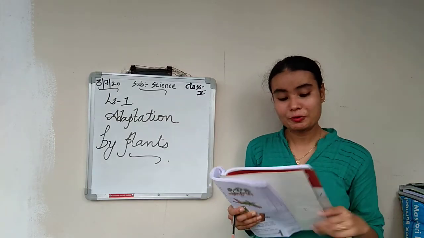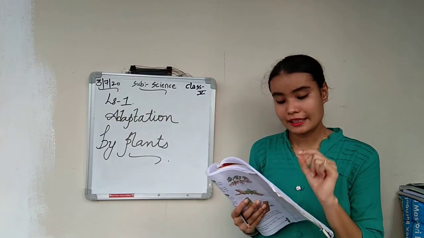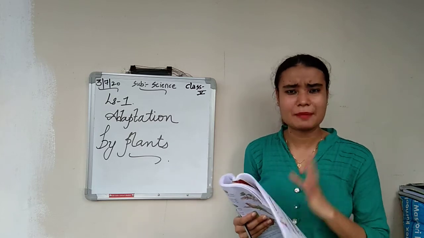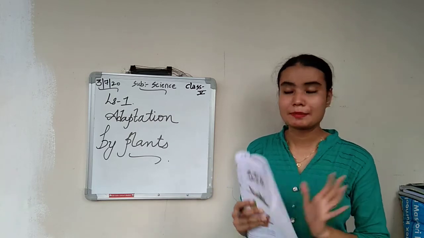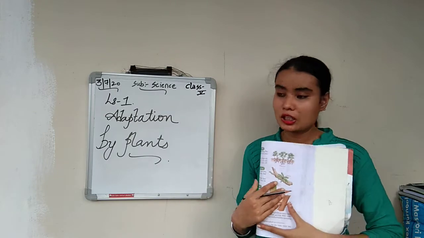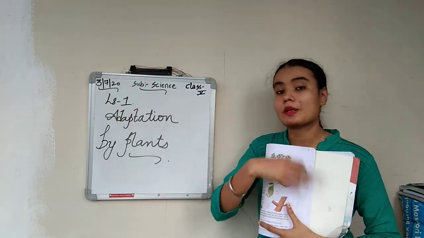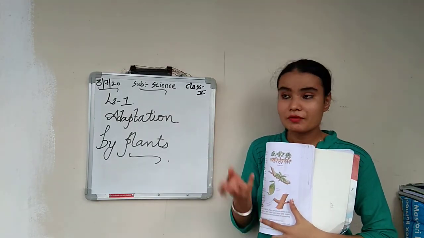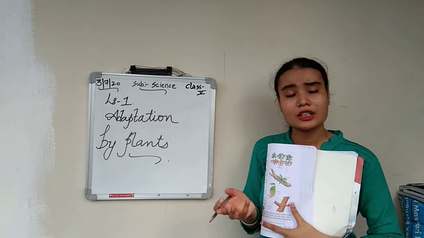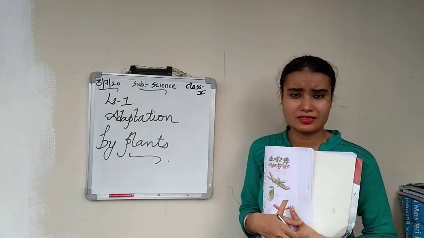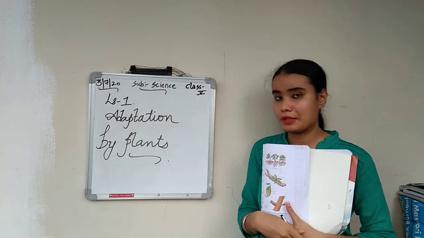Adaptations. So the first adaptation is getting sunlight. Adaptation is nothing but a habit. Everyone has their own habits, right? And if you are not given the food you like, then definitely at one time or another you will feel ill. Similarly, these are the habits of the plants.